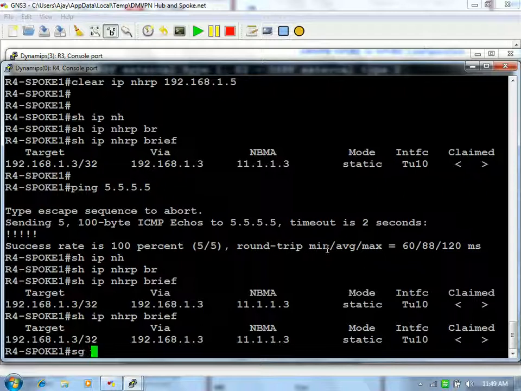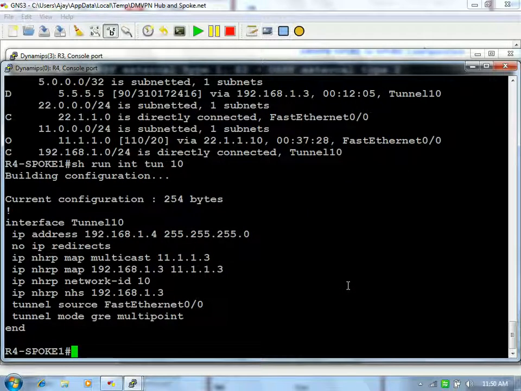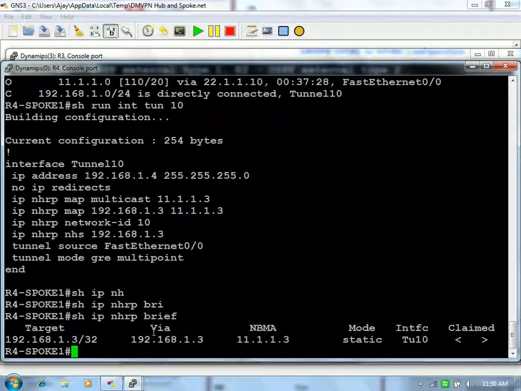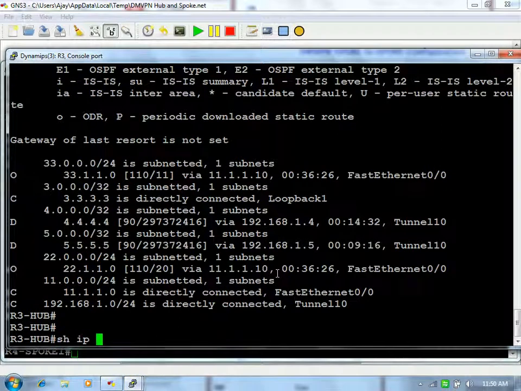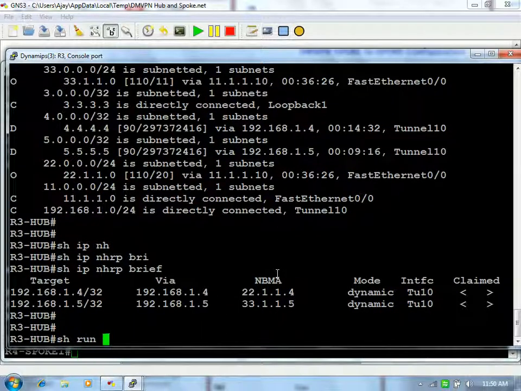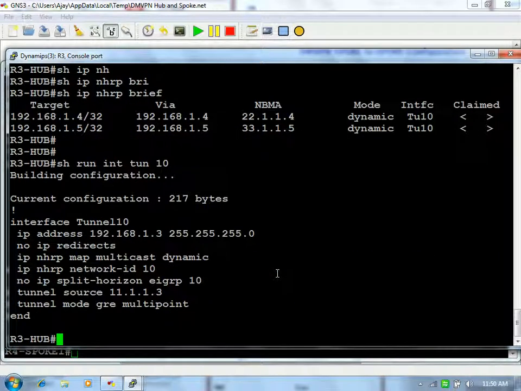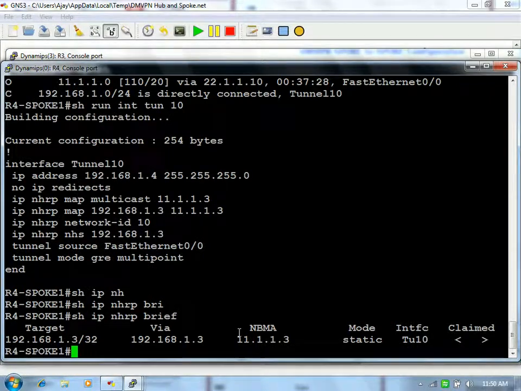Are we pinging to the right address? It is supposed to show here the two maps.